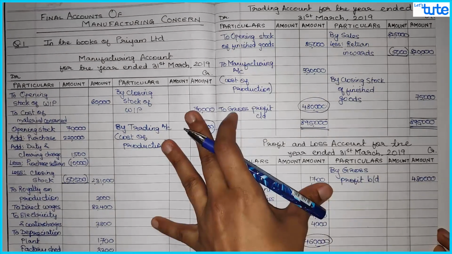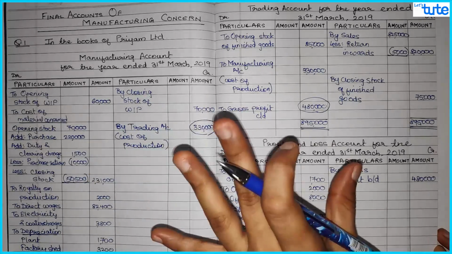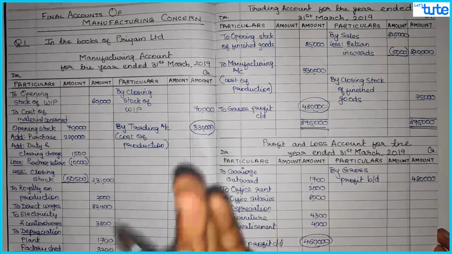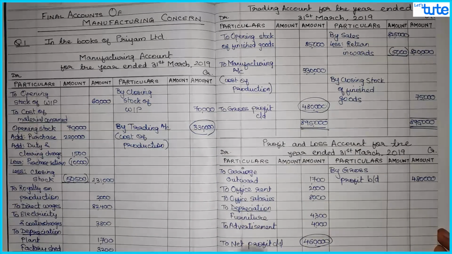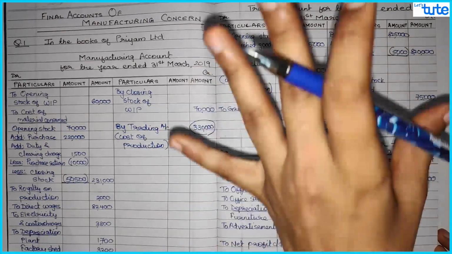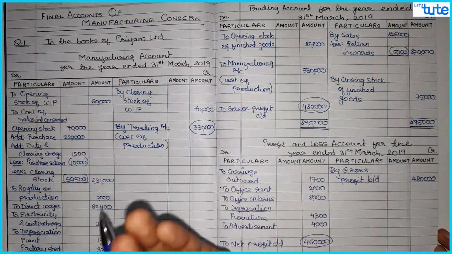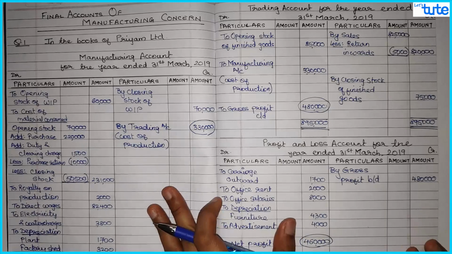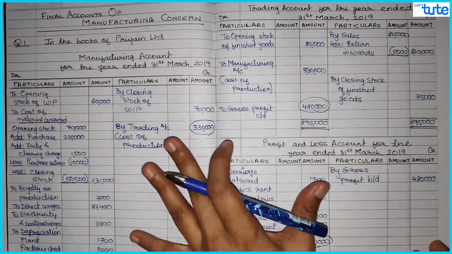Over here we have not prepared balance sheet. In next question we are going to see the entire final accounts with the adjustments, where we will also prepare balance sheet with these 3 accounts, and that balance sheet will show all the assets and liabilities. And in that question we will also study some of the adjustments which are most repeatedly asked in your exam. So I hope you understood this first question very properly.